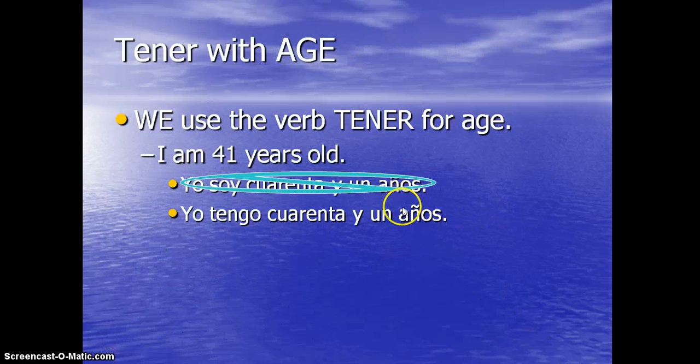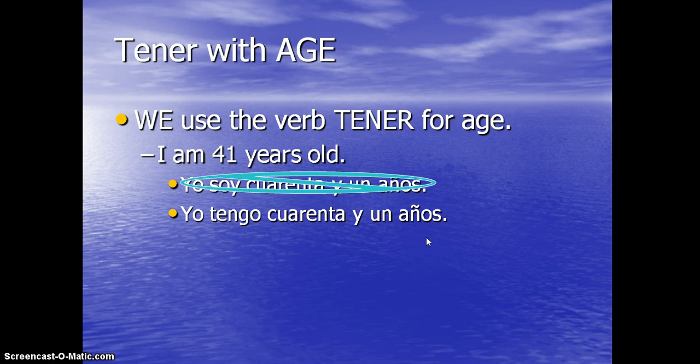Also, I will tell you this. You see this tilde thing here on años, the little squiggly mark? You really need to have that, because if you don't have that, and you say yo tengo 41 años, and no squiggly mark, that means you are saying that I have 41 anuses. And if you do have 41 anuses, no judgment here, but you should be on one of those TLC shows, you know, the man with 41 anuses. Alright, so just be aware you don't say I have 41 años. I say yo tengo 41 años.